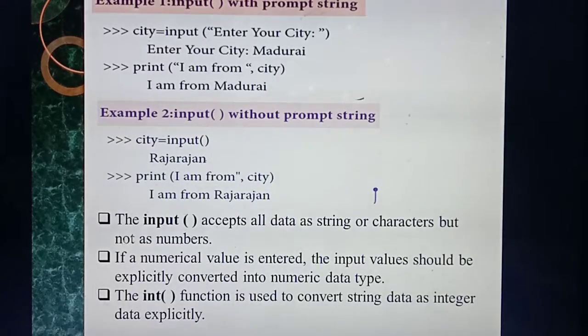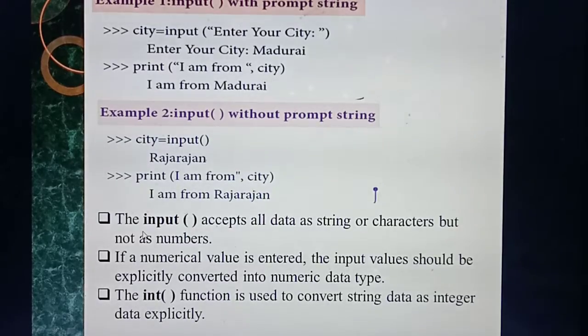Understood? Okay. So the input of function will take all the data as an input, whatever it may be. So it will accept all the data. What are the things? Strings, characters, but it will not accept numbers. Understood? That is very important. So the input of function accepts all the data, whatever it may be, a string or character, but it will not accept numbers. Okay, but if you are entering some number, the number is automatically converted into numeric type.